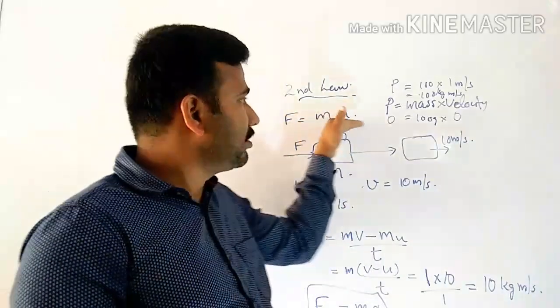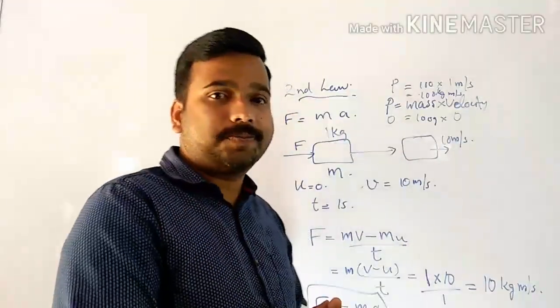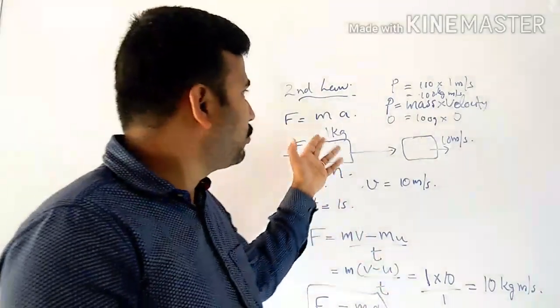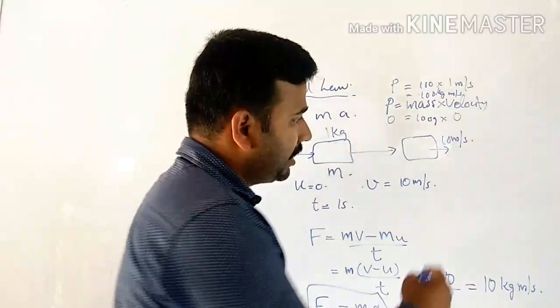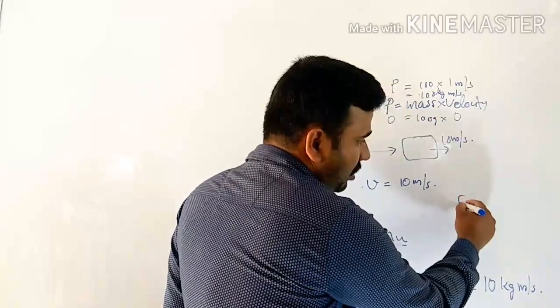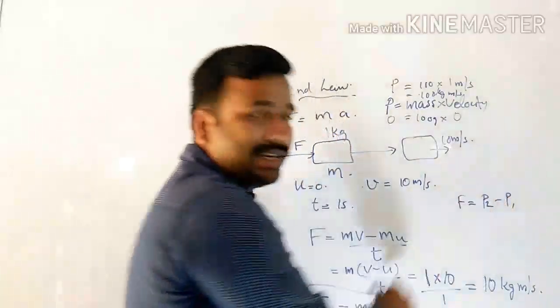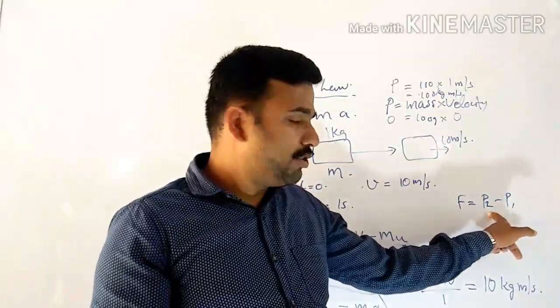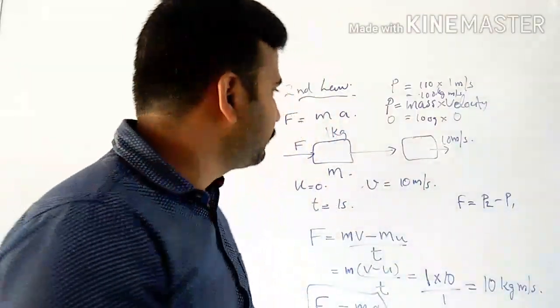Now we are moving to the second law definition. What is the second law? It says that the rate of change of momentum is directly proportional to the applied unbalanced force. So what is the rate of change of momentum? Final momentum minus initial momentum. P2 is the final momentum. P1 is the initial momentum.